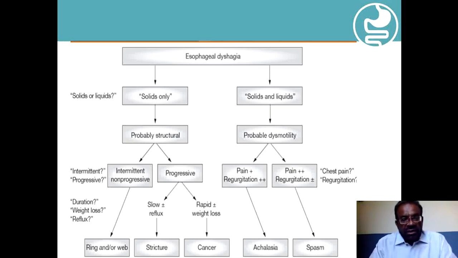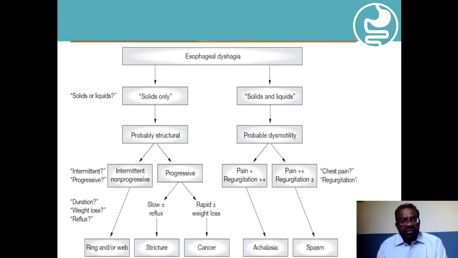And the further questioning is whether the dysphagia is intermittent and non-progressive, or it is progressive. If it is intermittent and non-progressive, then most likely it indicates the presence of a ring or web. Zenker's diverticulum, various types of web, like the web seen in patients with Plummer-Vinson syndrome, or Schatzki's ring, and other types of abnormalities may be considered.